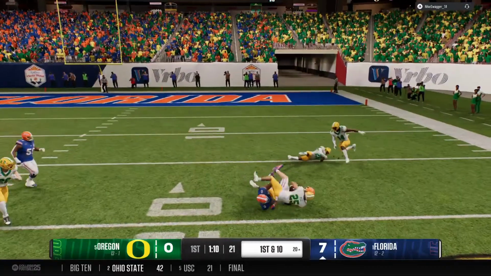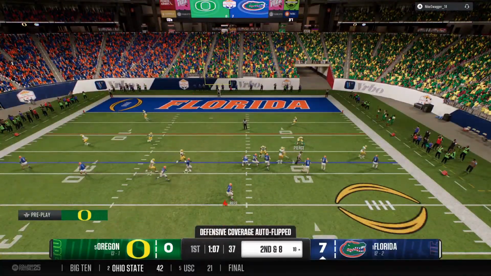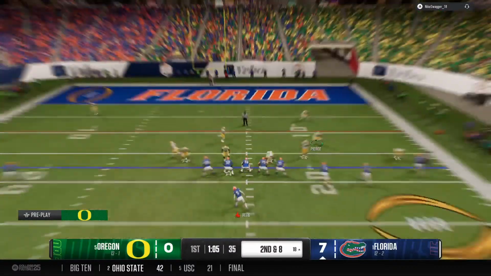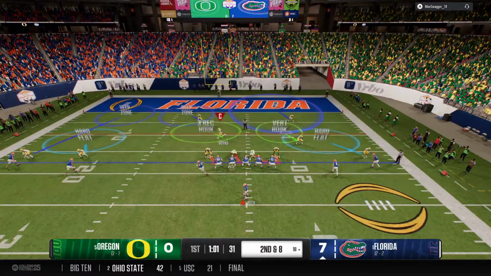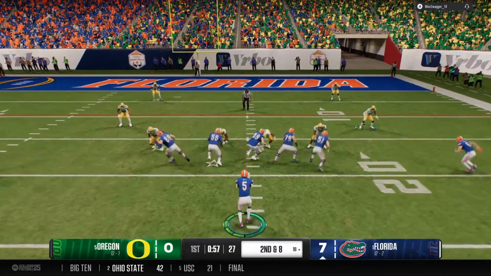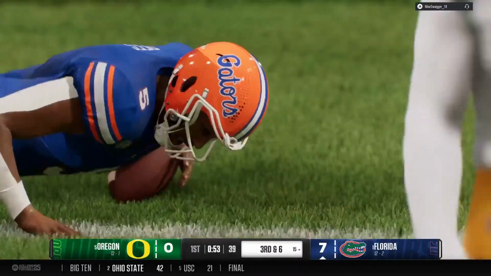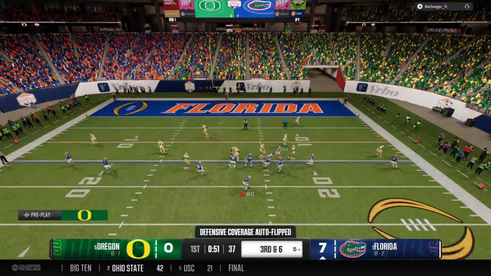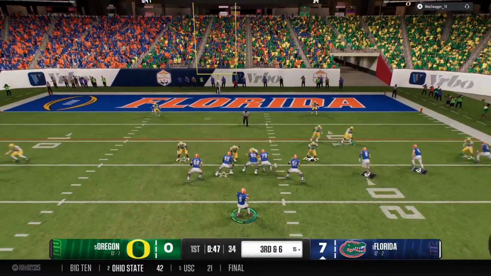Off an RPO, the quarterback looks to his right. Defense surrounds him. Just a short gain on that completion. 2nd down play coming up for this offense. Takes the snap and takes off on the run. And the senior able to make the stop after a short gain. Can they keep this drive going, try to convert on 3rd down now?